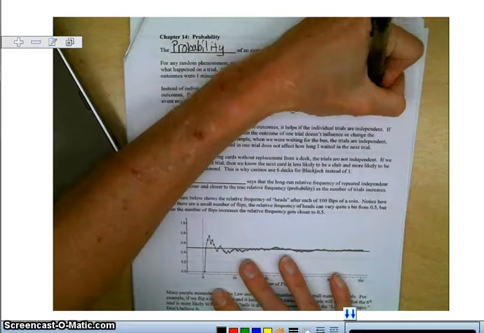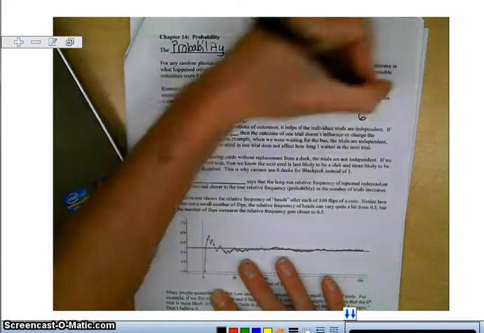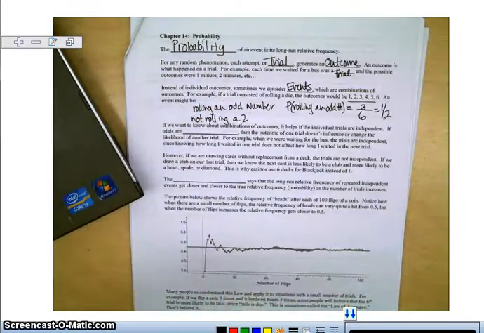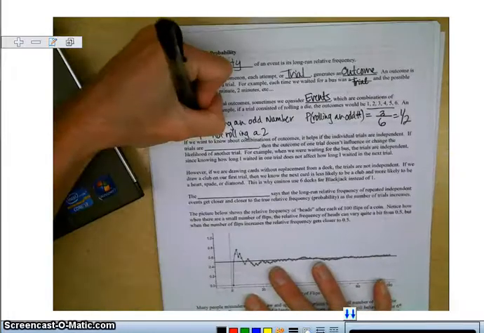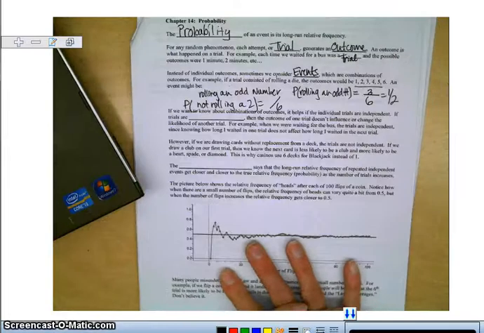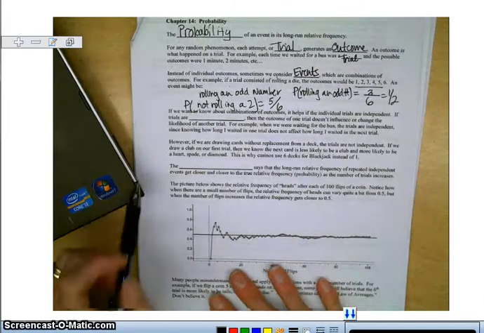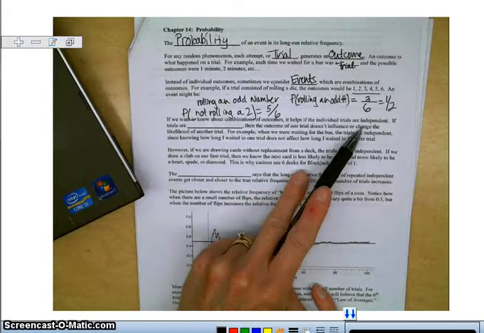So there are 6 total outcomes on the die, and how many of those are odd? That's what goes on top, and there are 3 of them. So 1/2 of the time, it's a 50% chance that you'll roll an odd number. Not rolling a 2: the probability of not rolling a 2 is what out of 6? Well, how many things are not 2s? There's 5, so 5 out of 6. If you want to know about combinations of outcomes, it helps if the individual trials are independent.